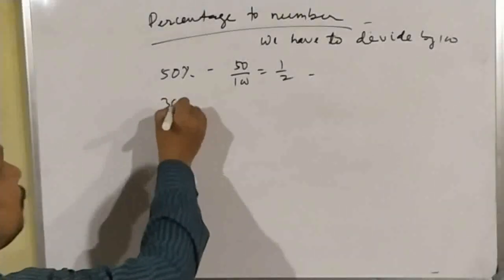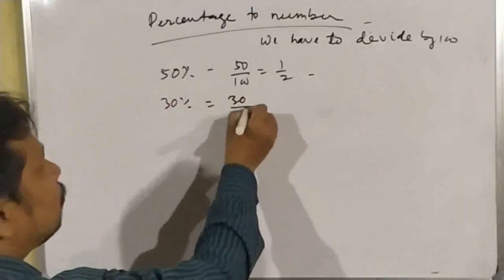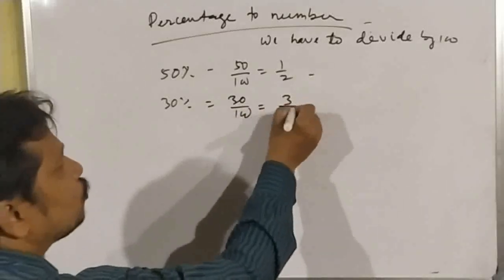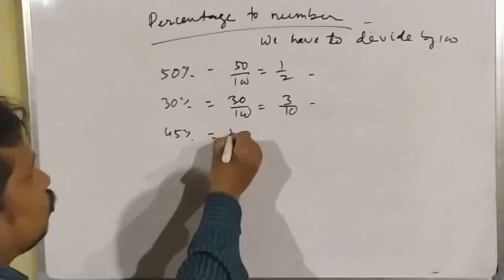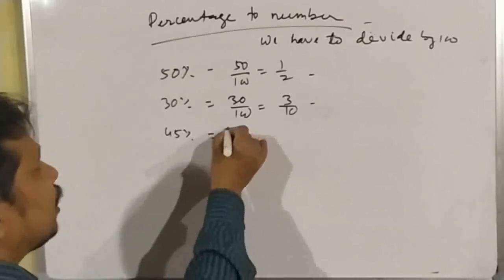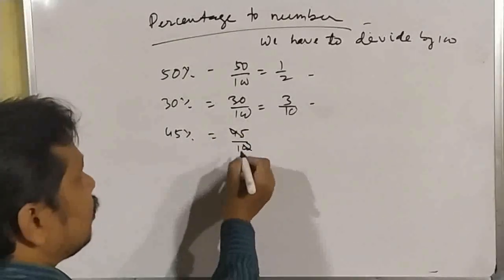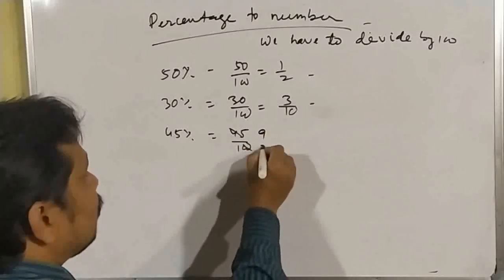Suppose meaning of 30% means 30 by 100, which is equal to 3 by 10. Simply meaning of 45% is equal to 45 by 100, and it can be cancelled by 5. So 5 9s are 45, 5 20s are 100.